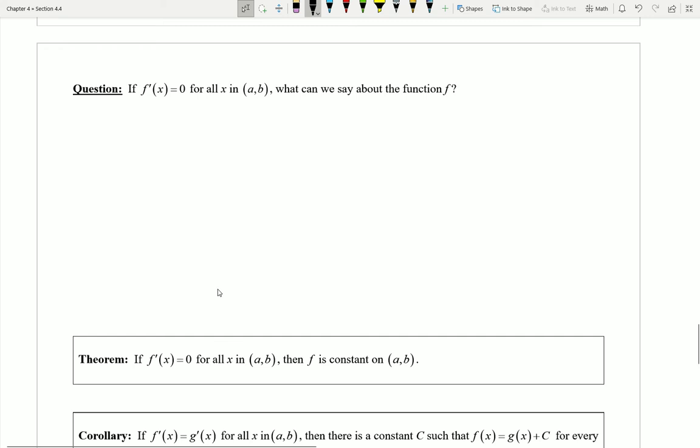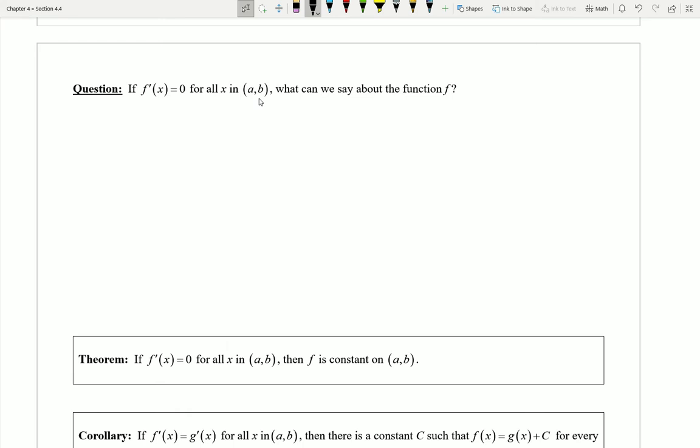Let's take a look at an interesting question. What if I have a function with a first derivative of 0, and that is true for every single value I plug into that derivative on a closed interval? So my derivative comes out 0. My function has tangent lines of slope 0 for an entire interval of values. Can I say anything about my function?